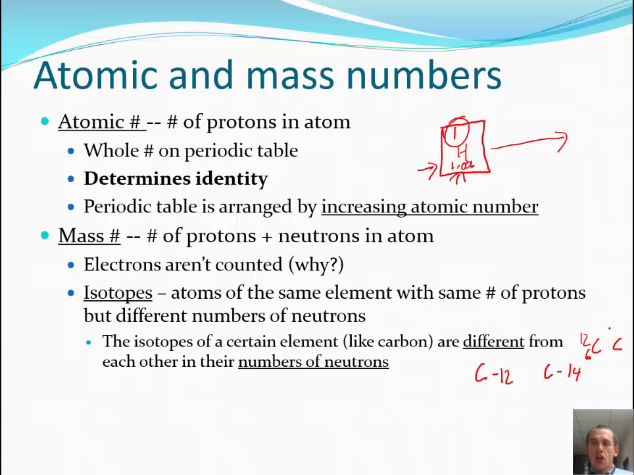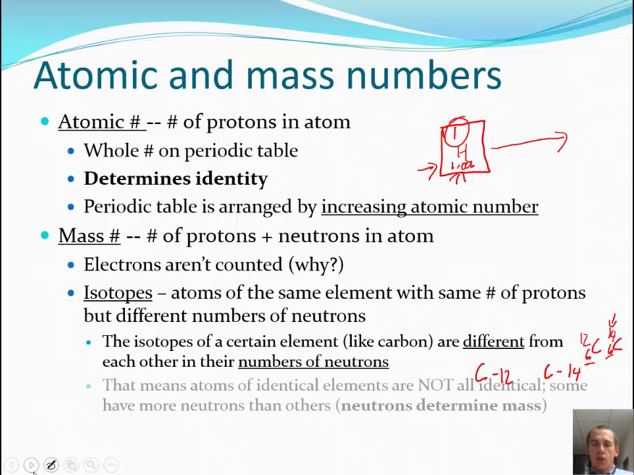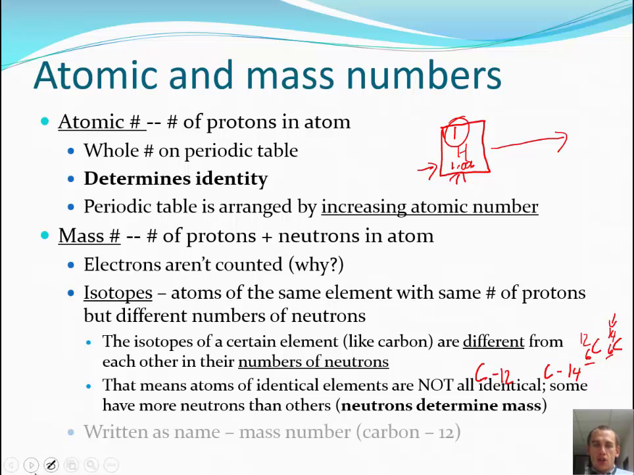We also see carbon-14, and the 6 is still here. It's still carbon, so it still has 6 protons. 14 things in the nucleus must mean 8 neutrons. So we can write that in a couple different ways. Okay, that means not all atoms of the same element are identical because we can change the number of neutrons in the nucleus.